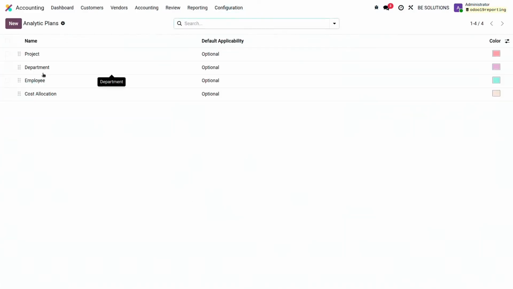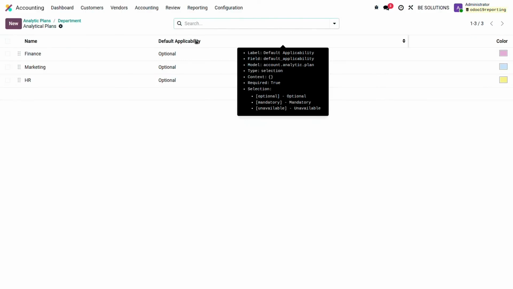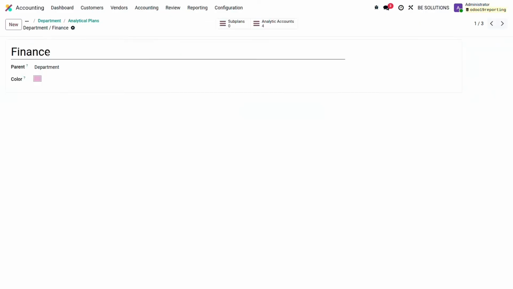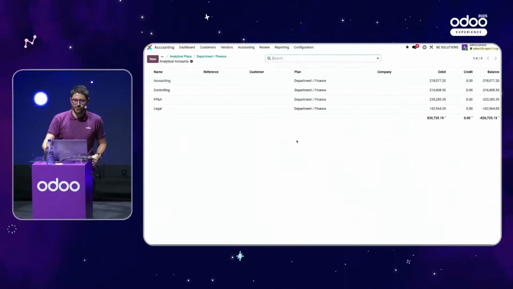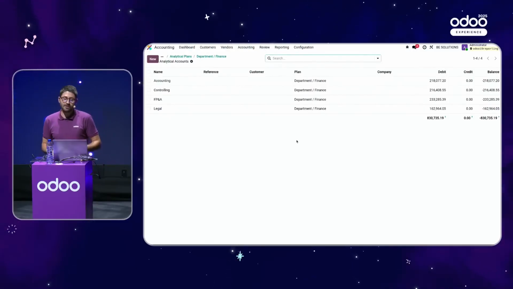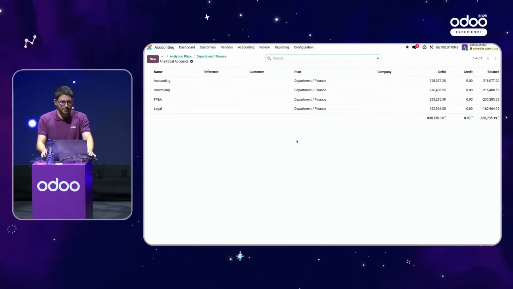And inside the department, we wanted to divide it by subplan as 3 subplans where I can retrieve finance, marketing, and HR. And inside each subplan, the idea was to retrieve, let's say in finance, different teams.